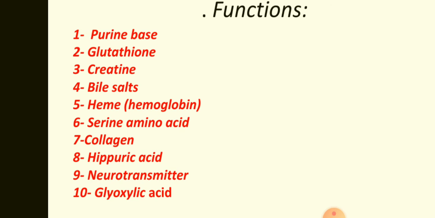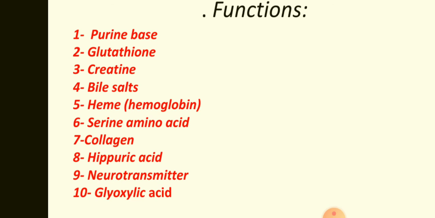So now let us see the compounds which are dependent on glycine, or in whose synthesis glycine gets incorporated. There are total 10 compounds listed here. The first one is purine base. Second is glutathione, a tripeptide. Third one is creatine. It is formed from 3 amino acids, including glycine. It needs methionine and arginine.